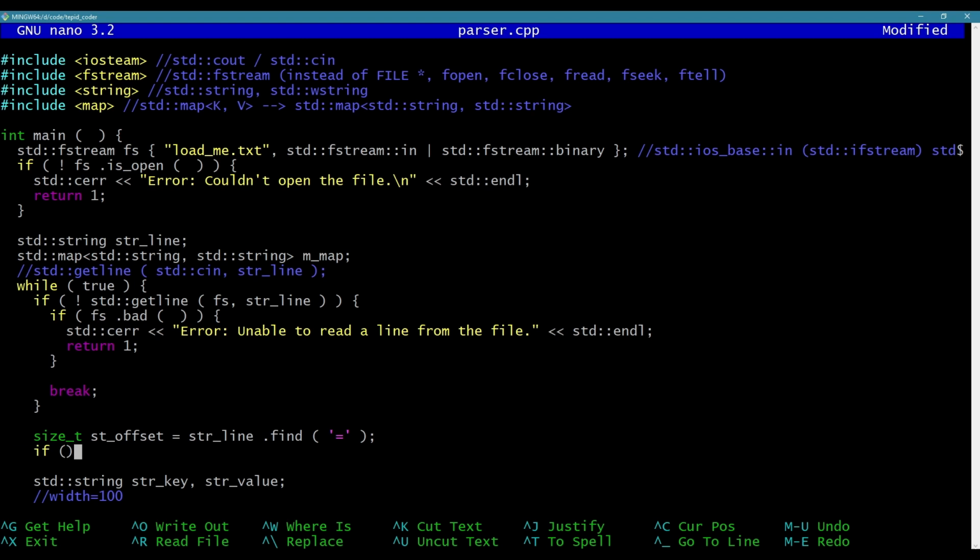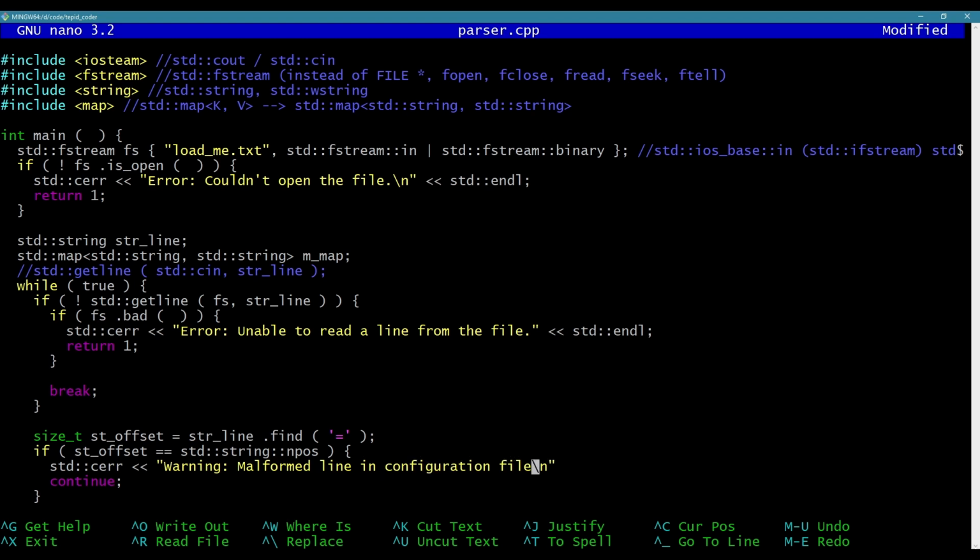So what we're going to do here now is check to see if it actually found it, right? So if offset equals string::npos, it means it couldn't find it anywhere in the string. So we're going to break out. Actually, I'm not going to break out. I'm just going to continue to the next line. And I'm going to say standard C error, warning, malformed line in configuration file. In fact, I might even just show the line, right? Let's do that. Maybe someone's trying to mess with the configuration file and fix it. They can see it's this line.